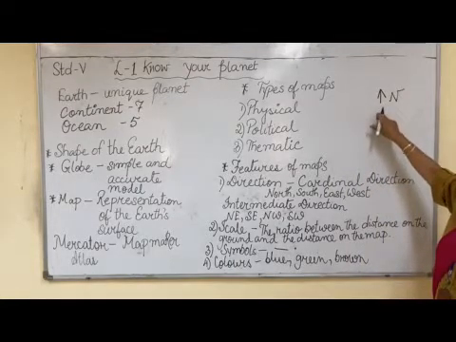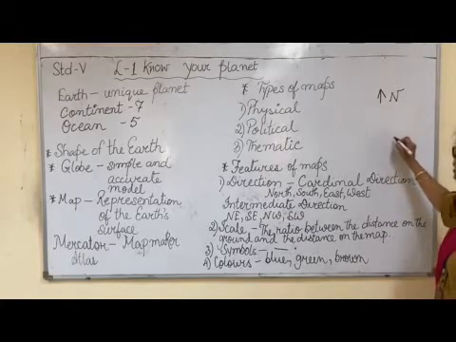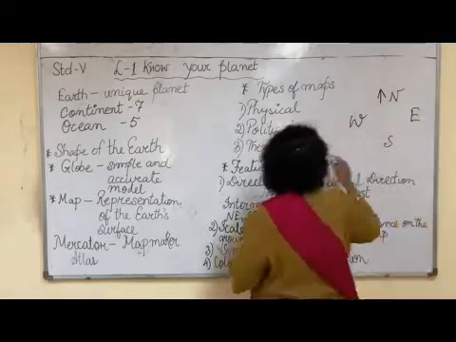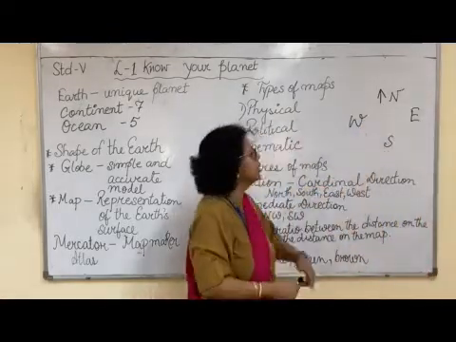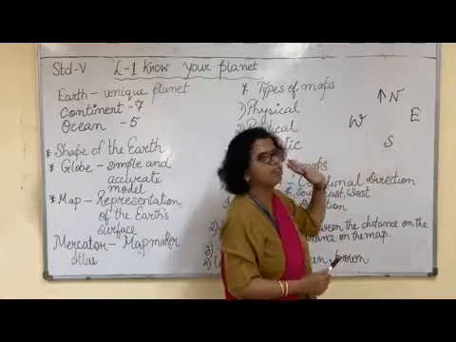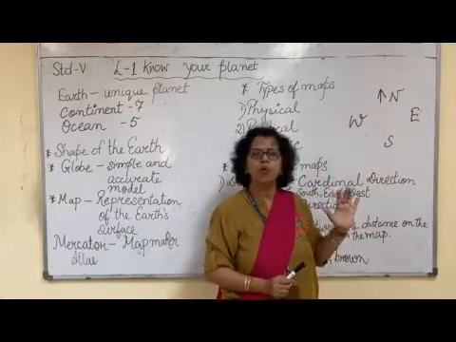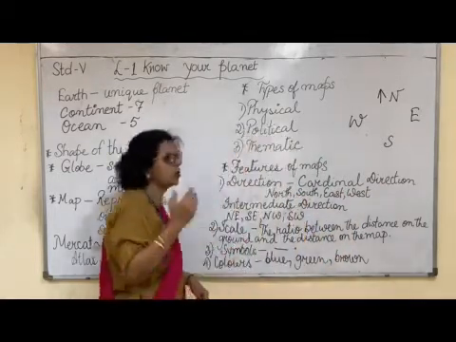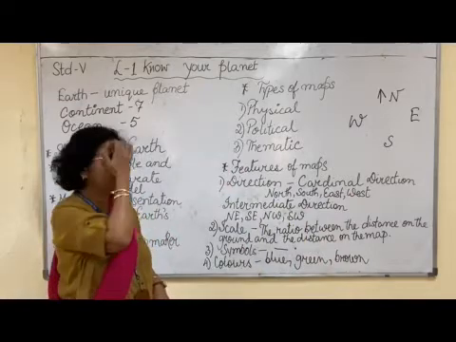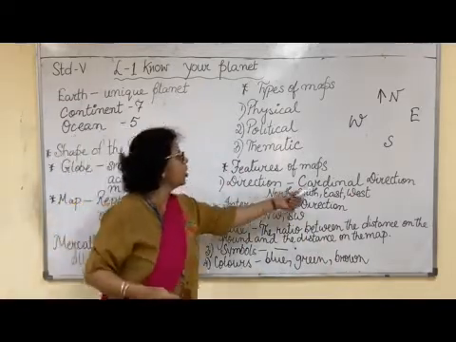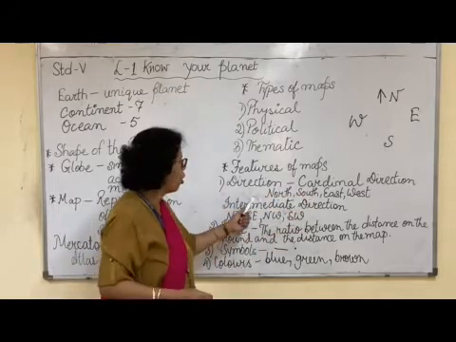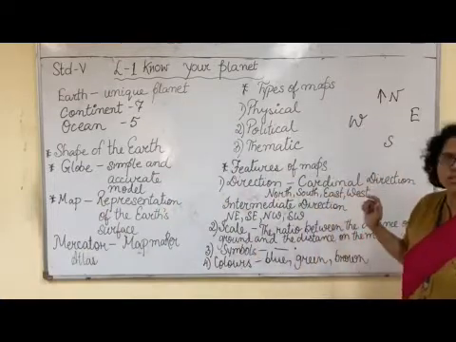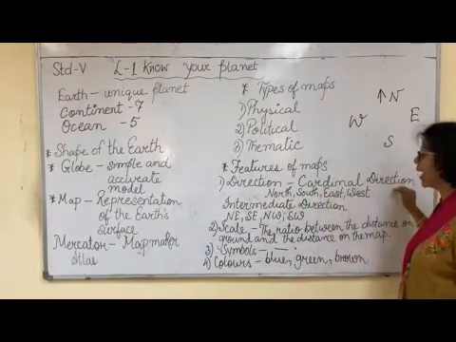Now in the map, if this is north, then the opposite side is south. And the right-hand side is east, and the left is west. So you know the four directions of your map, of your area, of your country, of your world. Now the four directions, north, south, east and west, are called cardinal directions.